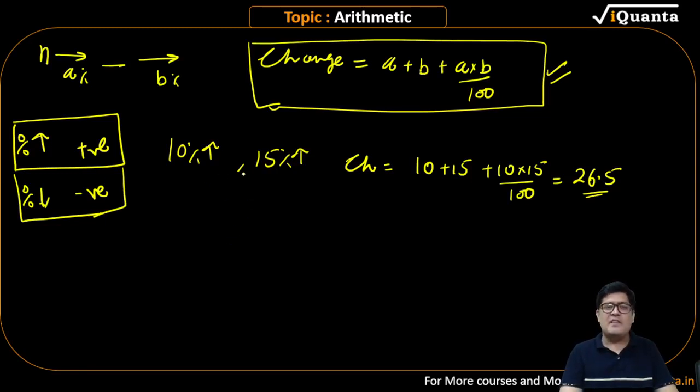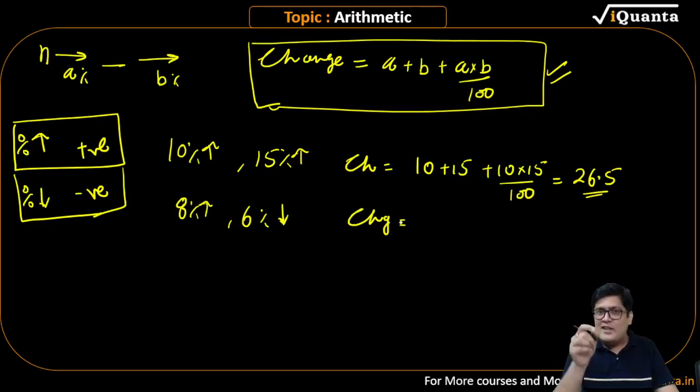Perfect. Verbally, you guys can answer such basic calculations. Let us say I want 8% increase and I want 6% decrease. Increase is positive, decrease is negative. So how much is the final change? I can show you questions based on this in the actual CAT paper. A lot of people discard this saying, sir, it is very easy. I can show you questions from the CAT exam as well. 8 is positive, increase, positive. 6, decrease, that is negative.